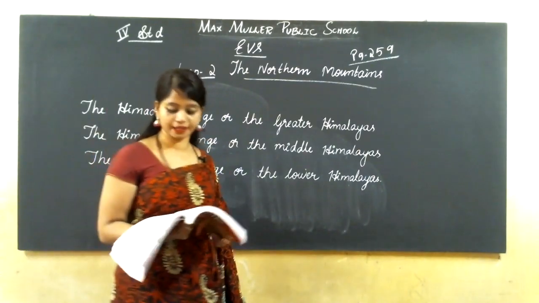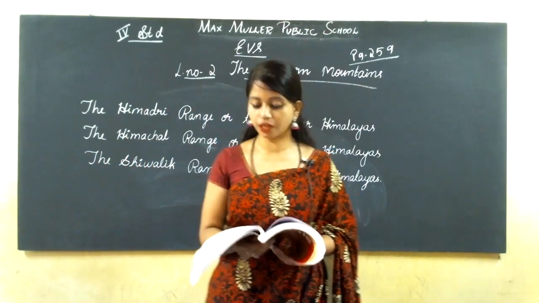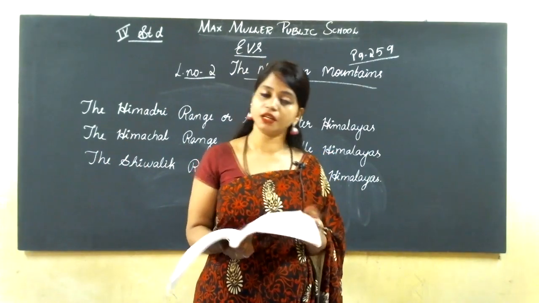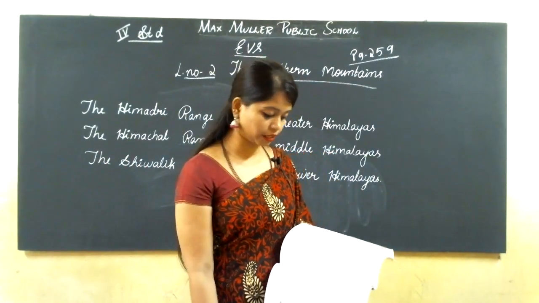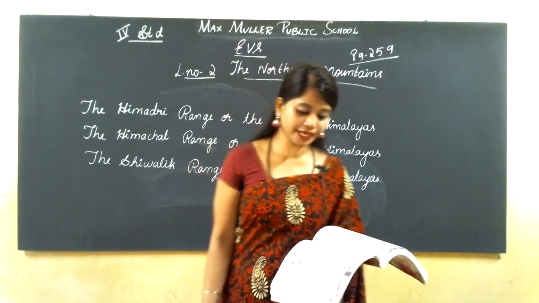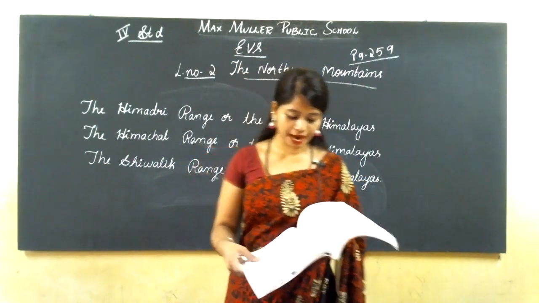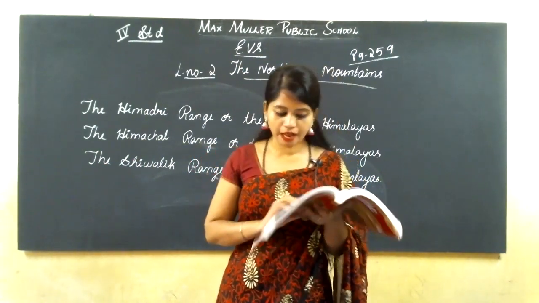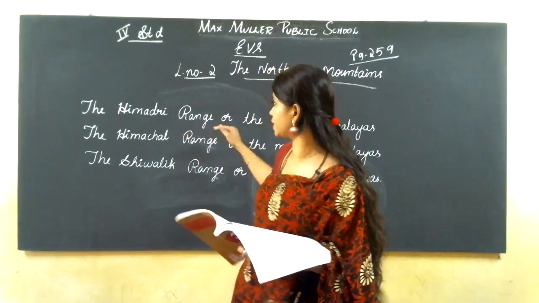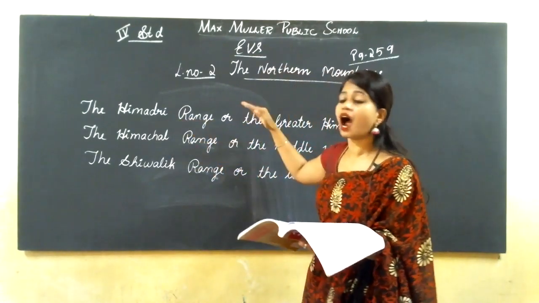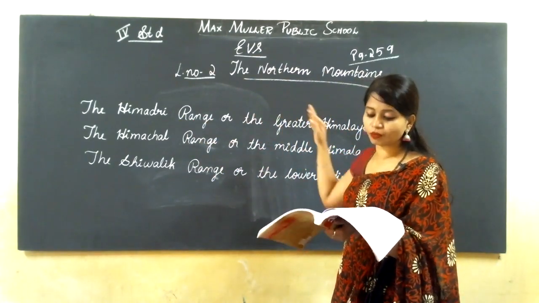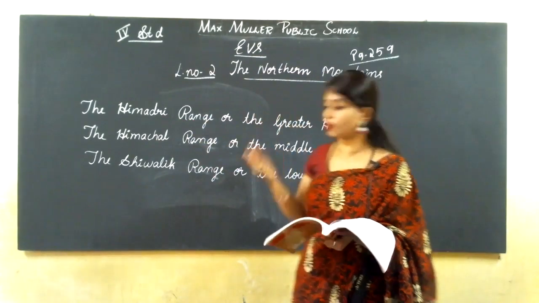Okay. Now the first one is the Himadri range or the Greater Himalayas. Now we are going to learn about the Himadri range. It is the highest range in the Himalayas, and it is in the northmost region.